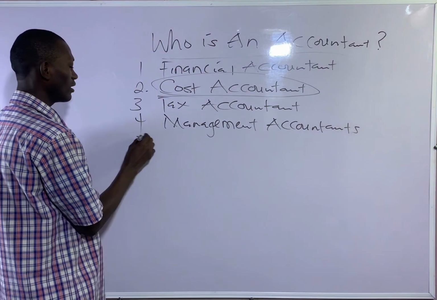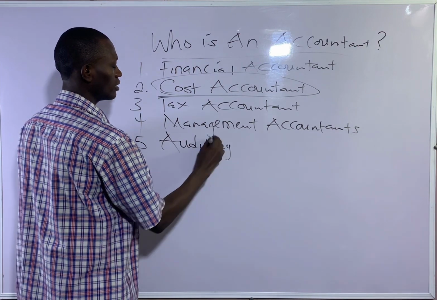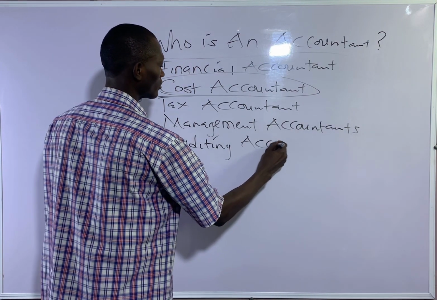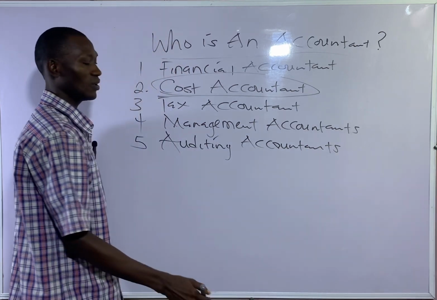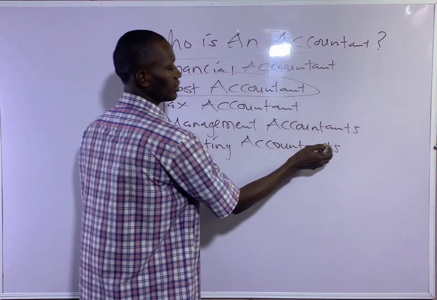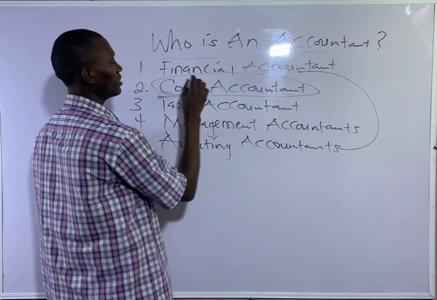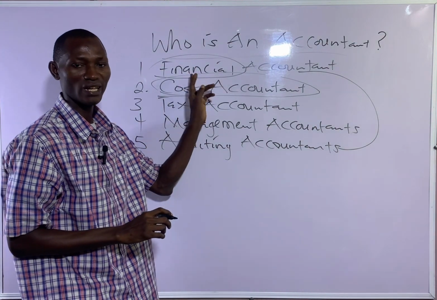Then we have the auditing accountants. These auditing accountants are like the police that examine the financial statements that have been prepared by the financial accountant.